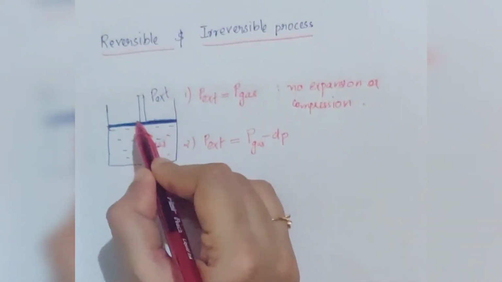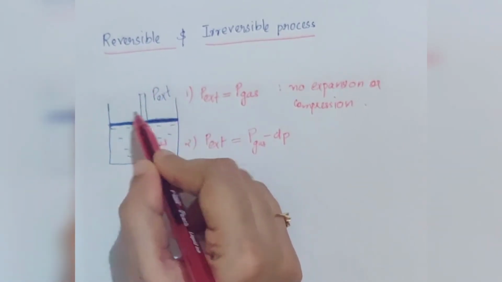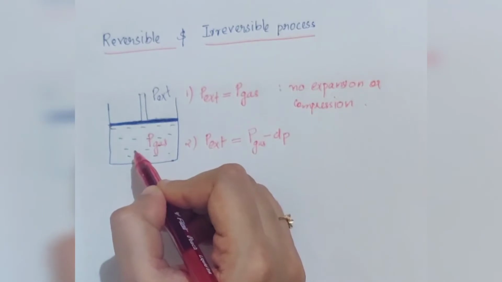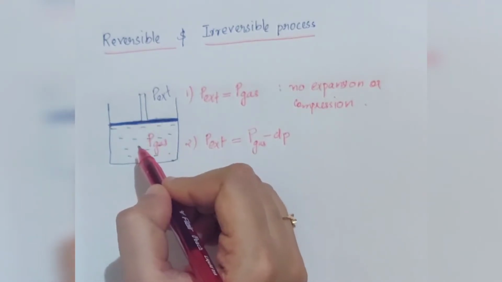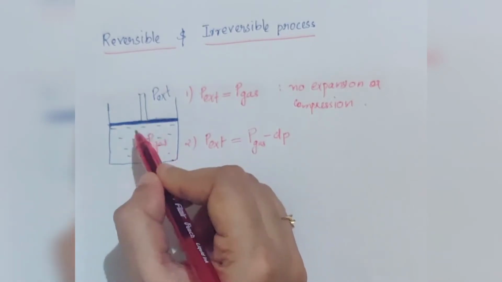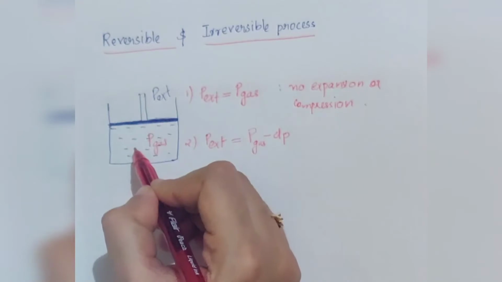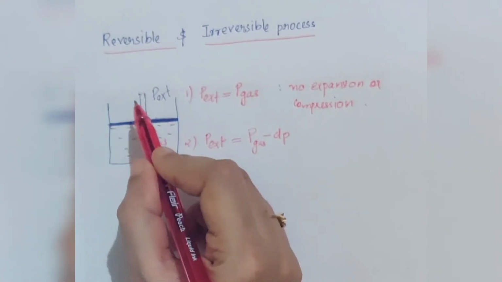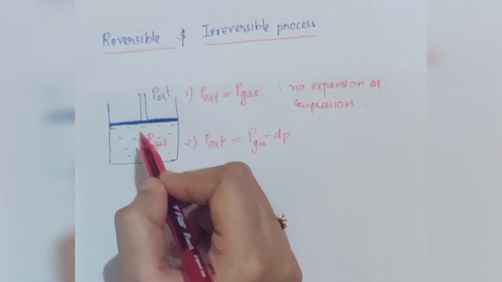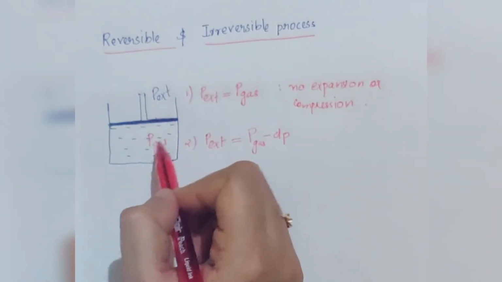Hence this piston will move upward and the gas will expand by an infinitesimally small amount. What do you mean by infinitesimally small amount? A very small quantity. The piston will move up and the gas will expand by a very small amount.